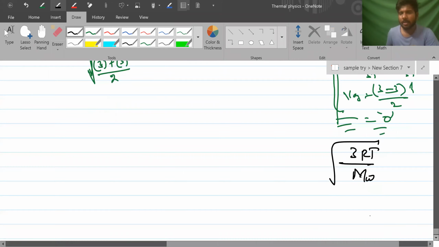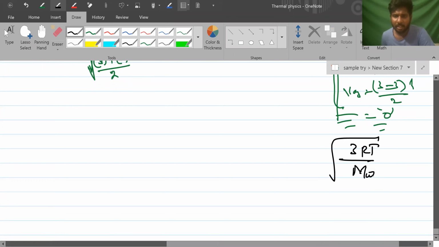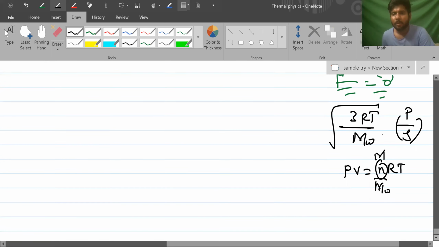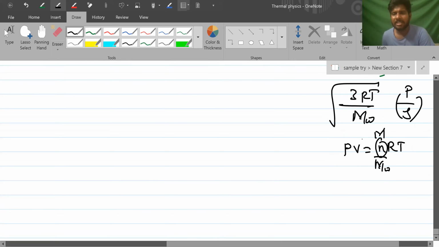In future, we'll study the derivation also. RT by MW, what did it give? P by rho, right? Can I write it as PV is equal to nRT? Yes, sir. Then n can be written as mass by molecular weight. Sir, you told gas density is equal to mass by volume.